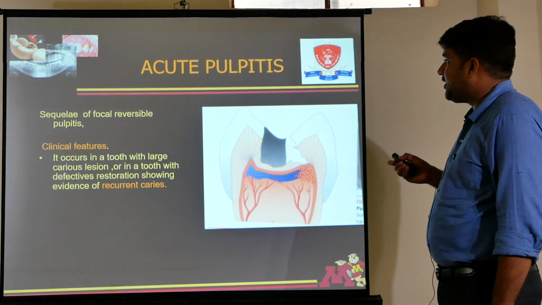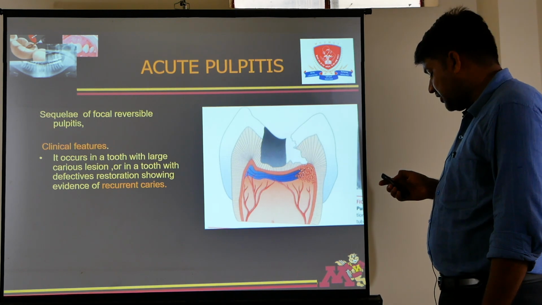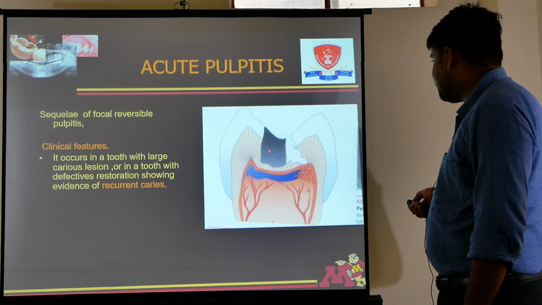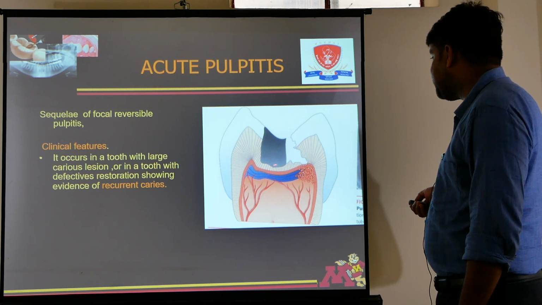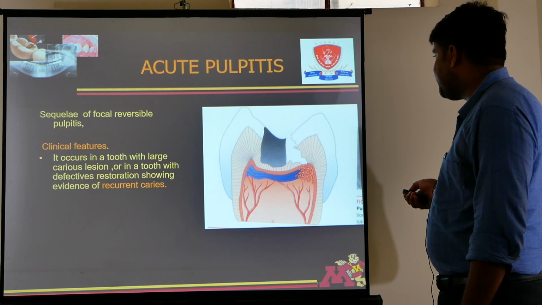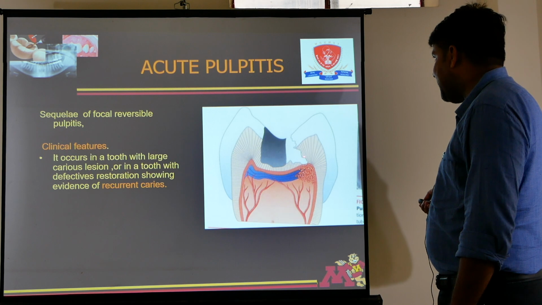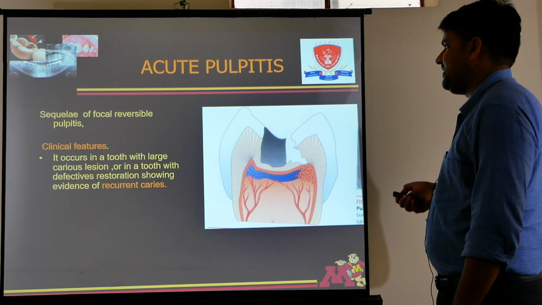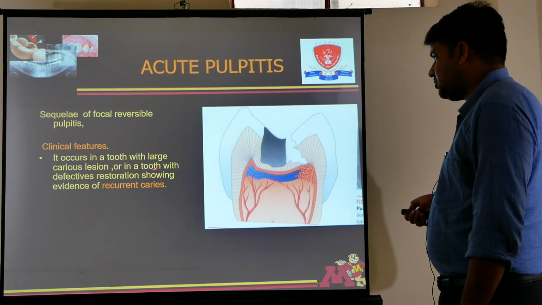Now this is acute pulpitis. It is a sequelae of focal reversible pulpitis. See, this was reversible pulpitis. Now if we do not remove the infection and caries is there, then it will reach the pulp and it can lead to acute pulpitis. It occurs in a tooth with large carious lesion or in a tooth with defective restoration showing evidence of recurrent caries.